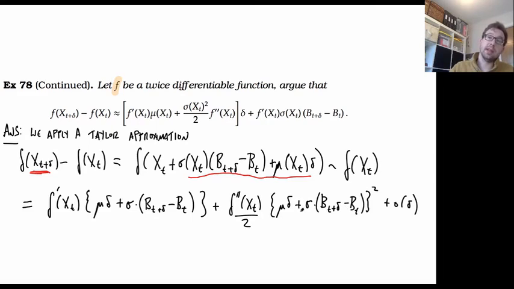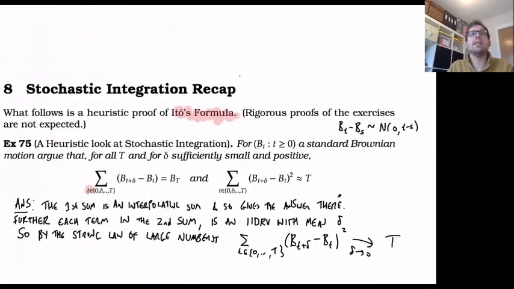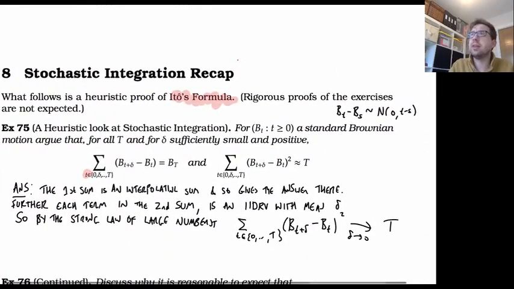So why have I gone up to the second derivative? Normally, if we're going to do a Taylor approximation, we'd only need first derivatives, not second derivatives. But notice in this term, we're going to pick up b of t plus delta minus b of t, squared. And we know that if we sum these together, or look at them compounded, from the above exercise that it's actually going to count for something.